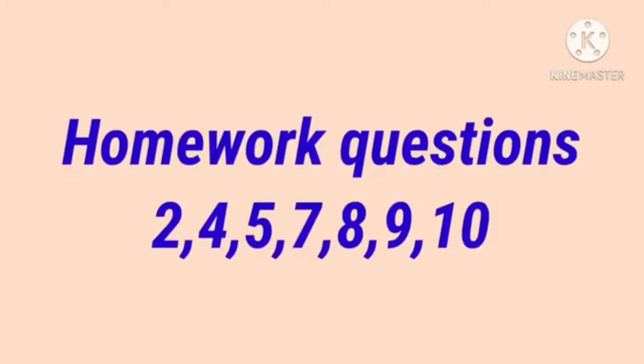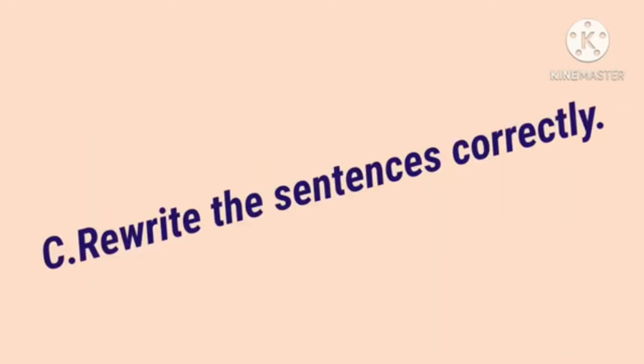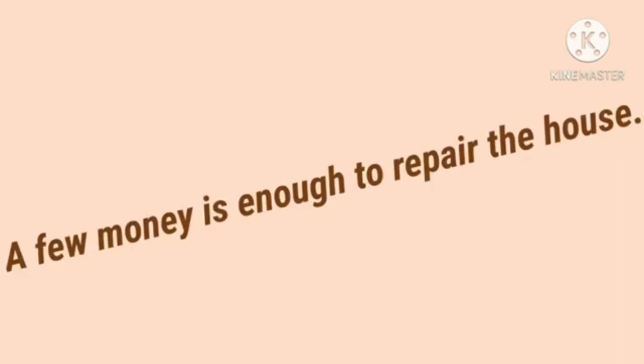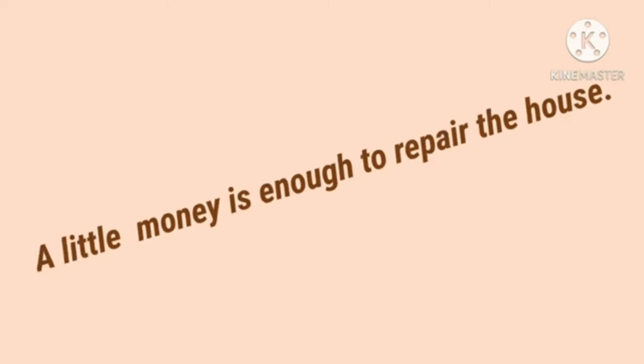Next one, rewrite the sentences correctly. A few money is enough to repair the house. Which is the quantifier word here? A few. Noun, money. Money is countable or uncountable noun? Uncountable noun. So before it, what word do we want to use? For uncountable noun, a little. A little money is enough to repair the house.